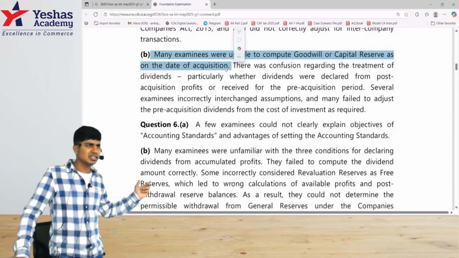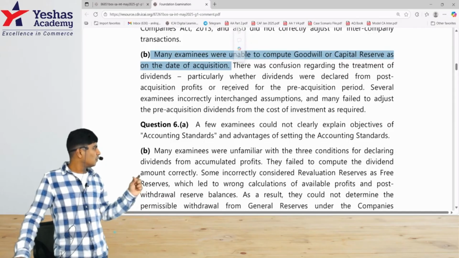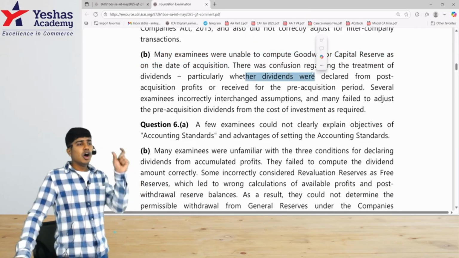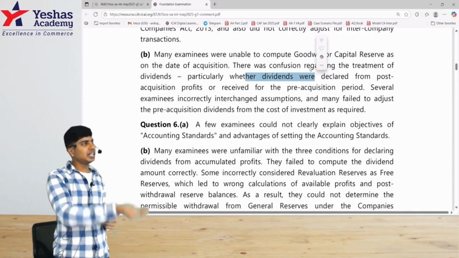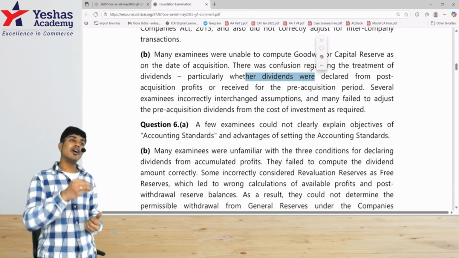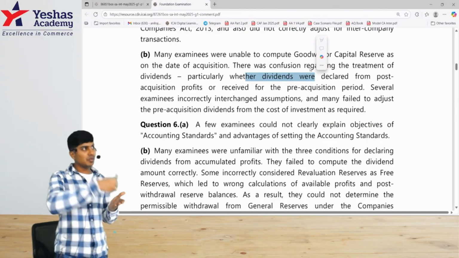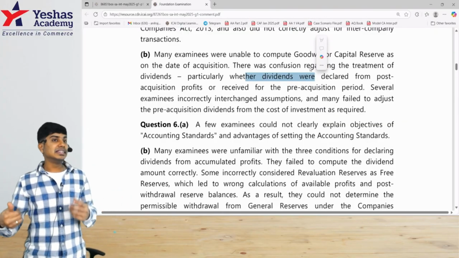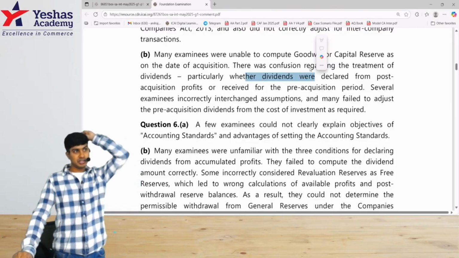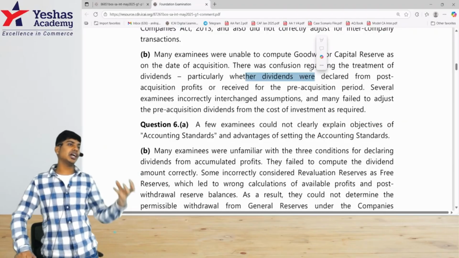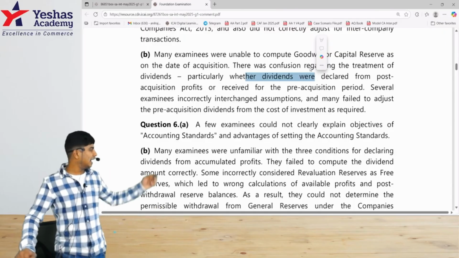There are about two to three cases based on which the question was given, and students have again got this wrong, in that they found it difficult to identify the dividend part, how much of it is pre and how much of it is post. When the dividend is given by the subsidiary to the holding, we need to check what profit the subsidiary is using to declare the dividend. If the subsidiary uses pre-acquisition profit to declare such dividend, the dividend received by the holding should be adjusted against the cost of investment. If it is declared out of post-acquisition profit, then the holding company has to take that to their P&L. So maybe that part they've got wrong.